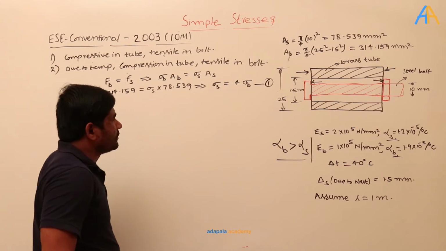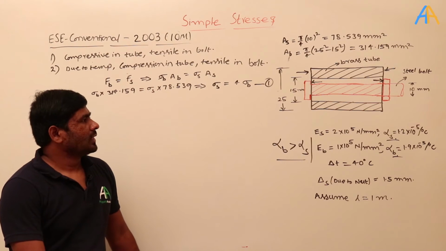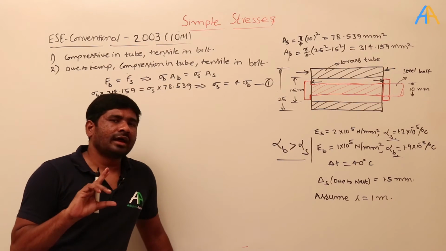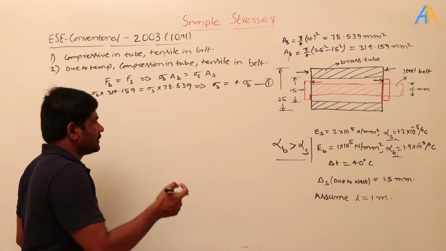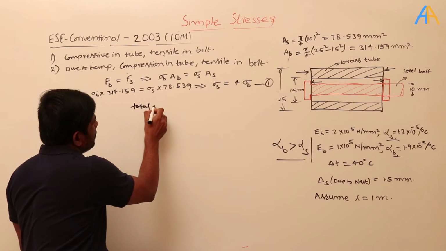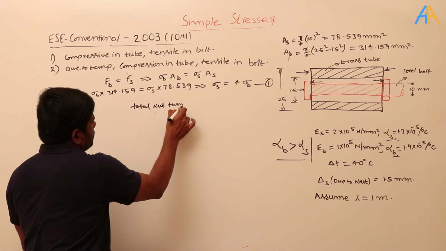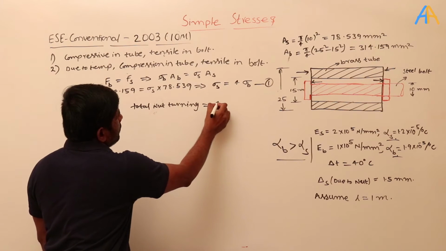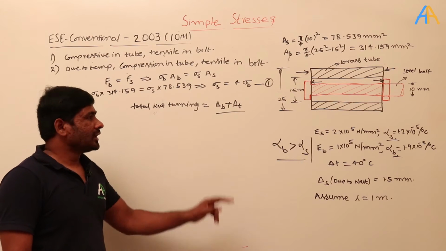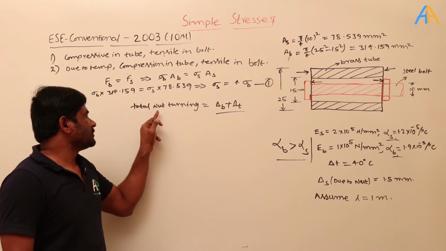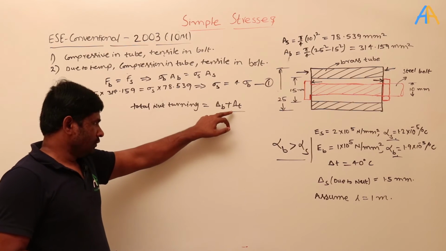Okay, and we need to use another relation. What is the other relation? Whenever there is a bolt tightening problem, we formed a relation: total nut turning equals elongation in the bolt plus elongation in the tube. That is what we derived. But in this case, nowhere is it mentioned how much the nut has been turned. There is no information about this.